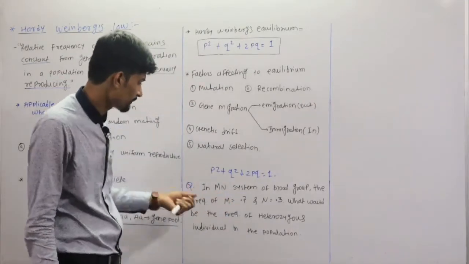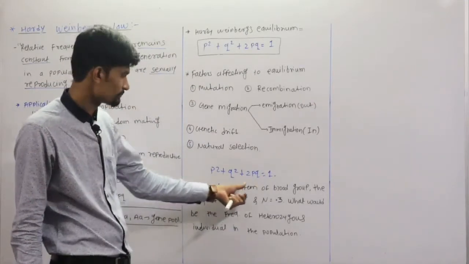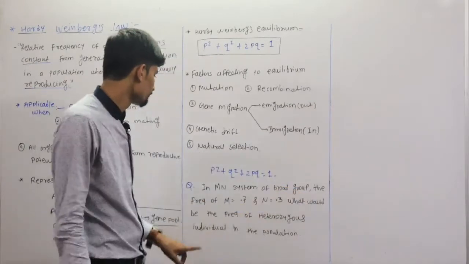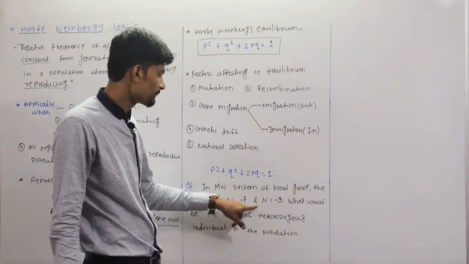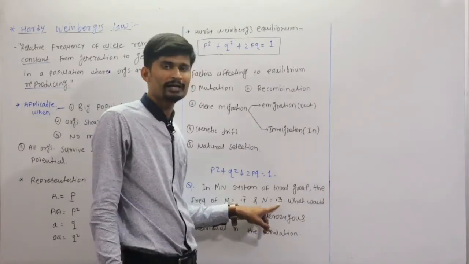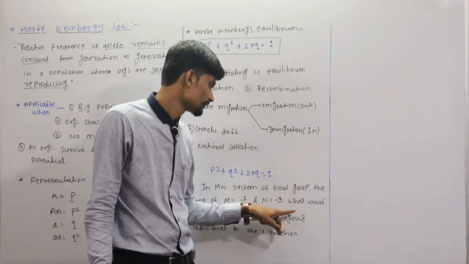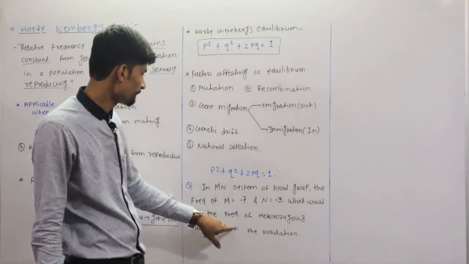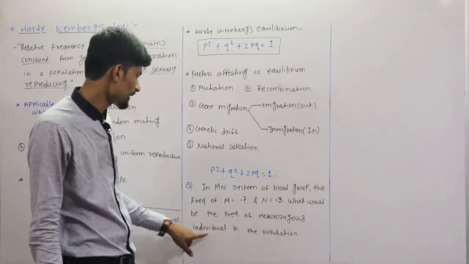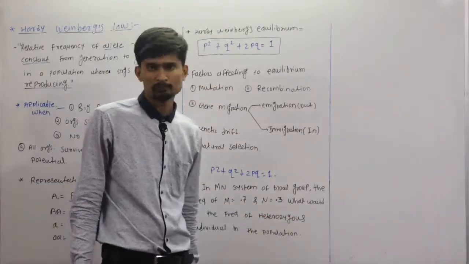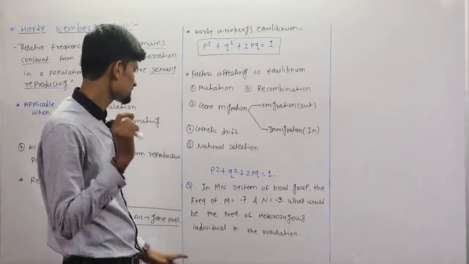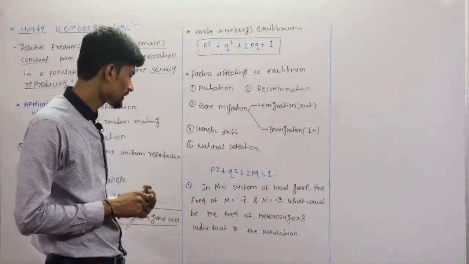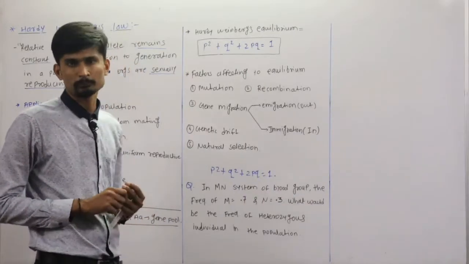In this example the frequency of M is 0.7 and the frequency of N is 0.3. What would be the frequency of heterozygous individuals in the population? We have to calculate the frequency of heterozygous individuals.